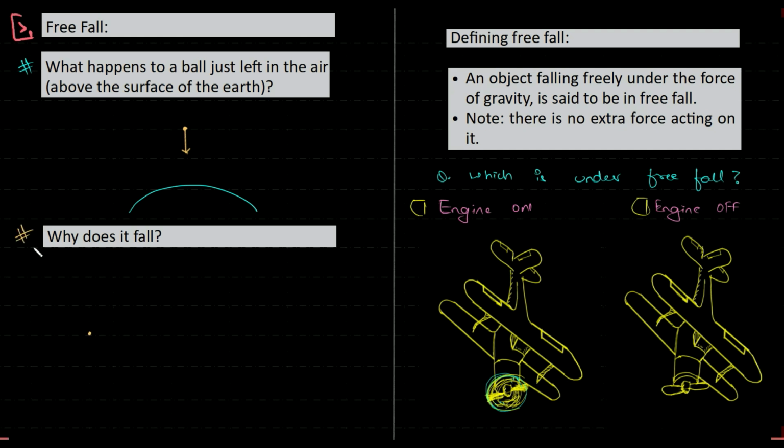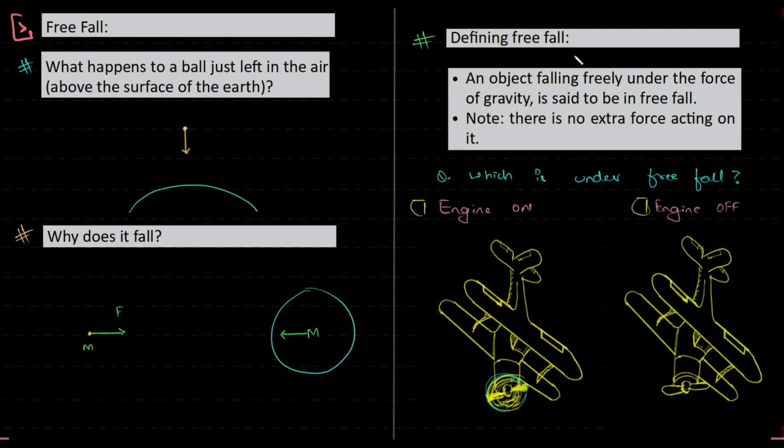The next question is, why does it fall? With what law can we explain this? Yes, universal law of gravity. We have understood that gravitational pull is one of the fundamental forces in nature. Say I have an object of mass m and Earth has its own mass M. So two objects which have mass will get pulled by each other because of gravity. So the gravitational pull will see to it that the ball falls towards the Earth. And now we will understand the topic of free fall.